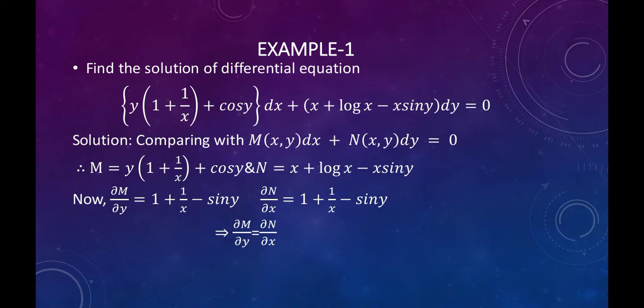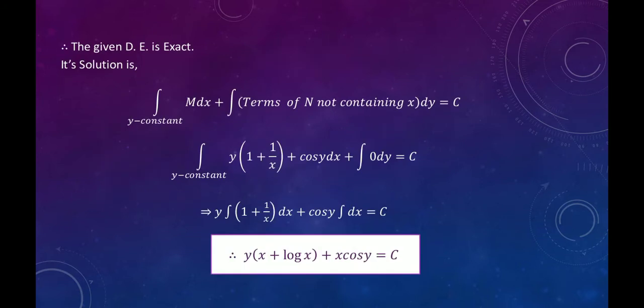Taking the derivative ∂M/∂y, differentiating with respect to y, we get 1 plus 1 upon x minus sin y. We know how to find the partial derivative. Next, differentiate N with respect to x: ∂N/∂x is equal to 1 plus 1 upon x minus sin y. See, both derivatives are the same, that is ∂M/∂y is equal to ∂N/∂x. Therefore, our given differential equation is exact.